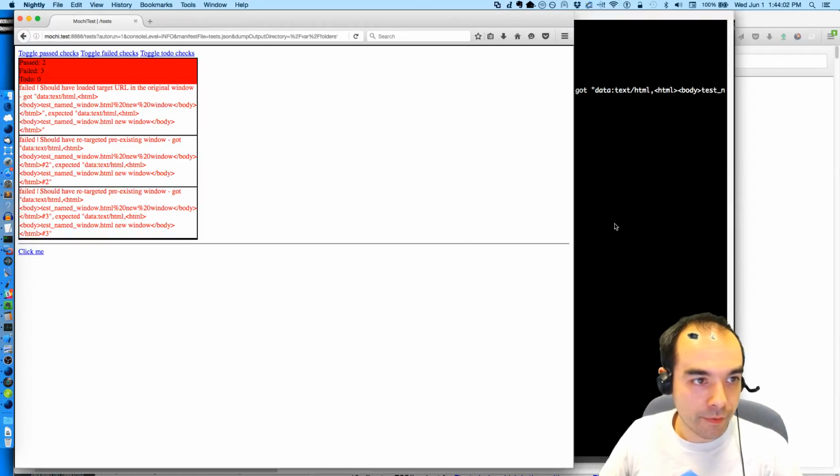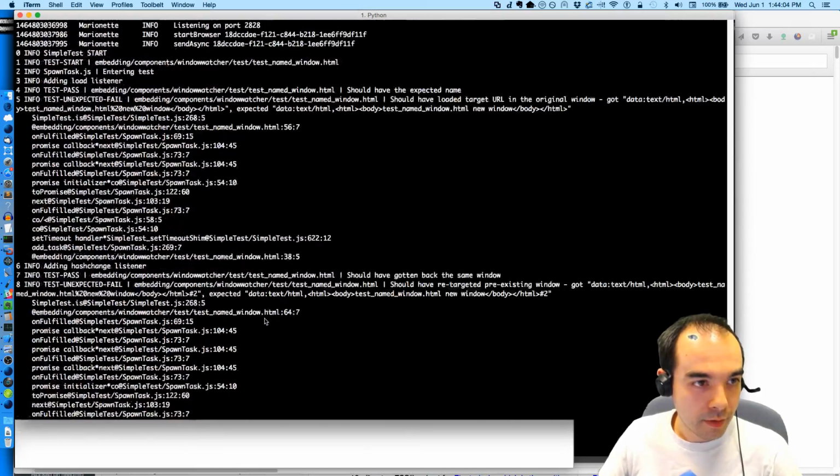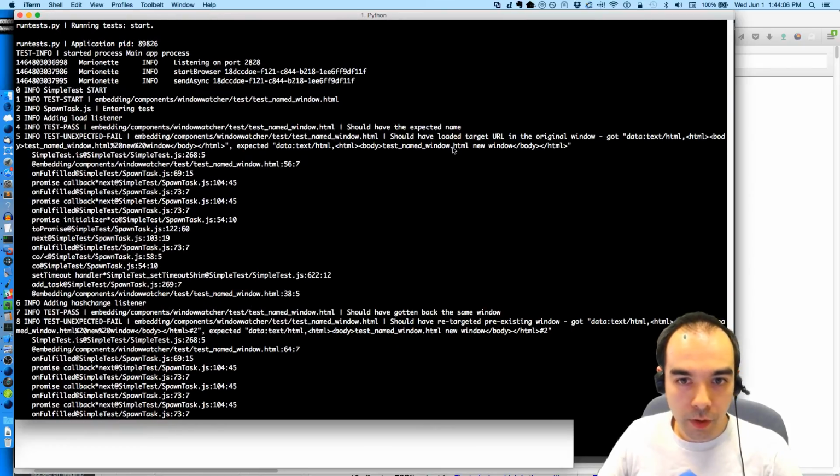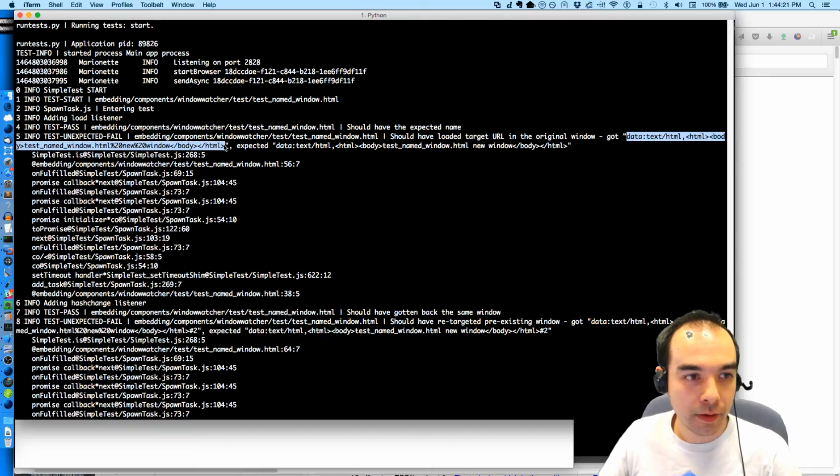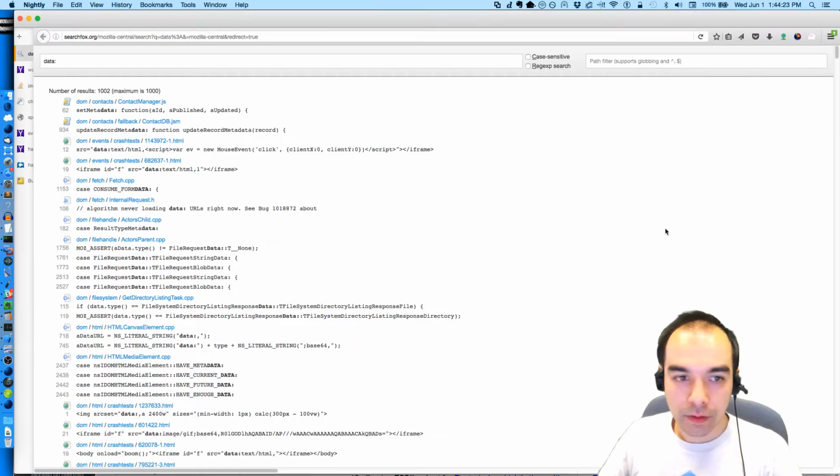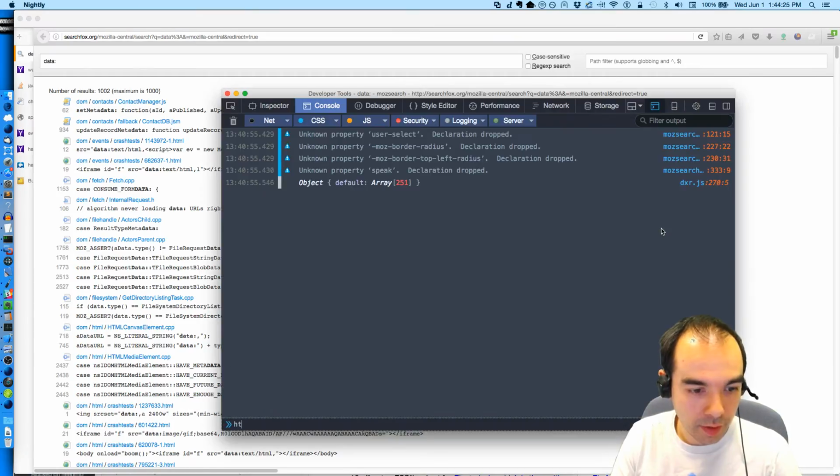We passed 2, we failed 3. Should have loaded the target, got data, that, expected. Oh, it's URL encoded. How do I encode the URL? Or do I decode it? HTML.